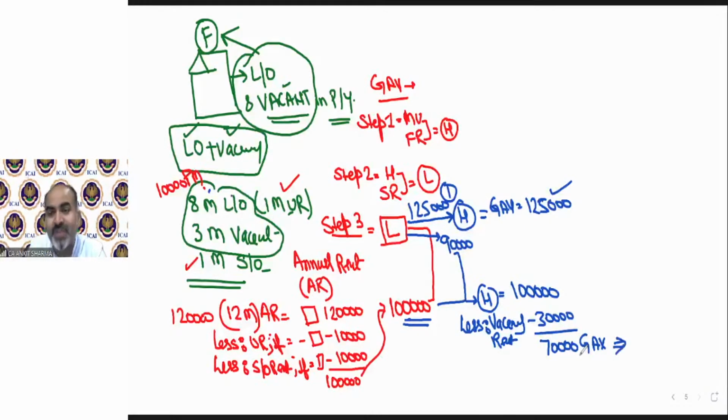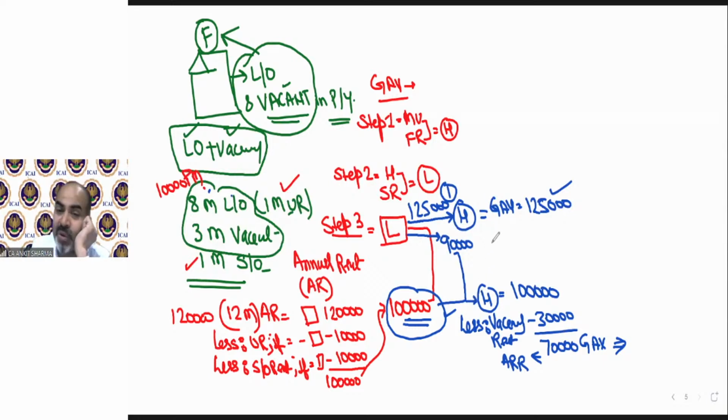But if this value comes higher, in that situation, you can deduct the vacancy rent out of it, and that will be your GAV. So technically, you can see that if this value wins, then this will automatically become your AR. This is the actual rent receipt, but you cannot take this 70,000 over here, because in that scenario, if you deduct the vacancy here, then this value will be higher and GAV will change. So that is for your benefit, that if this value is higher, then you can deduct the vacancy later. If your GAV will be lower, your house property income will be lower, and your tax liability will be lower.